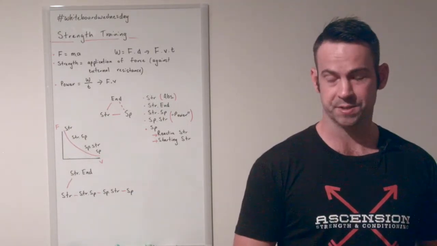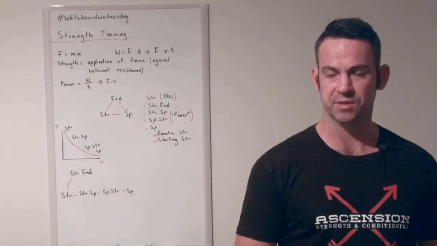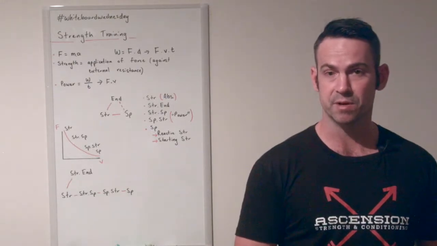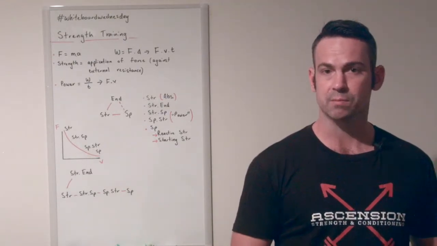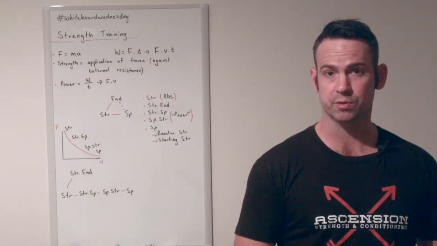The way we increase the amount of force we can generate is by overloading the mass of the system. That is by using implements such as barbells and dumbbells and making them heavier and heavier. The more weight we can move, the more force we can generate. The term you can't escape from when it comes to strength training is power.